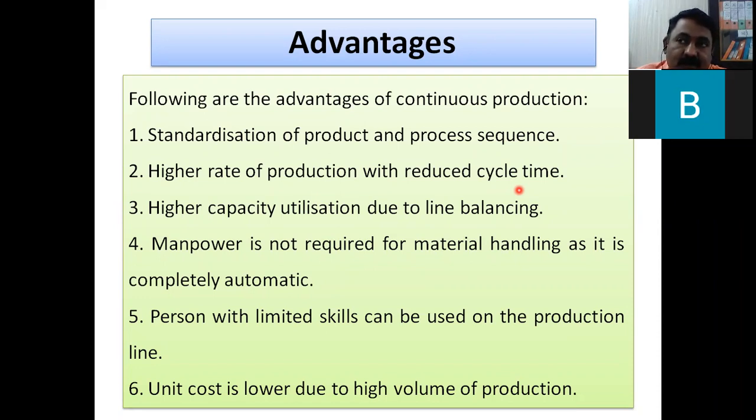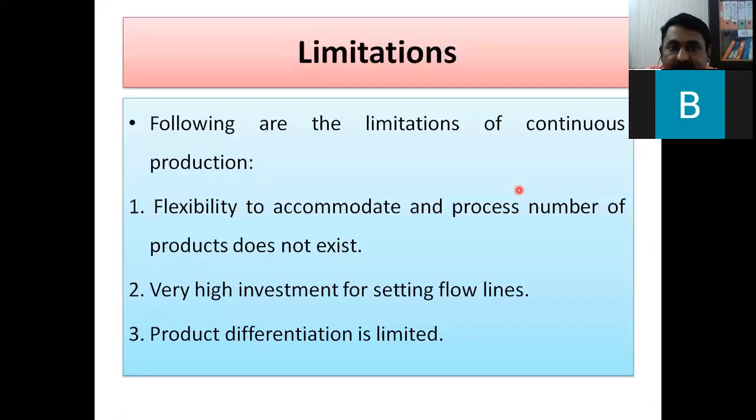That the production of this 10,000 liters of bottle, or you can say in vaccination, you might have heard that the vaccination plant is having the capacity to produce 20,000 per day, like 6 lakh bottles or 10 lakh per month, or you can say 50 lakhs also, depending upon the capacity. So very high volume of production.